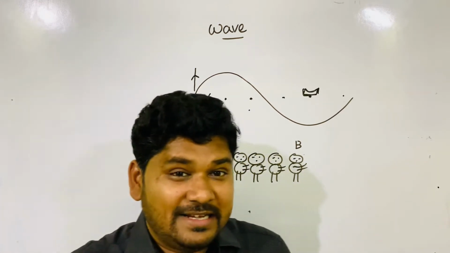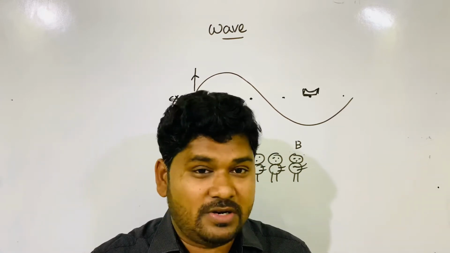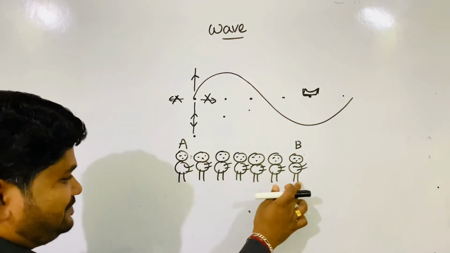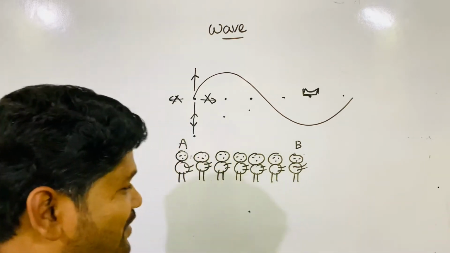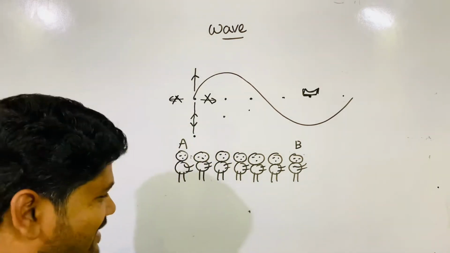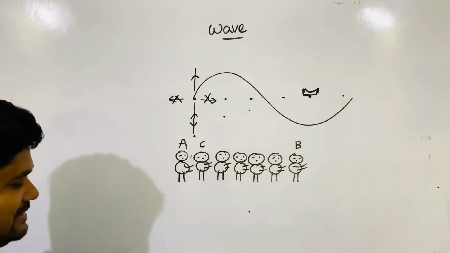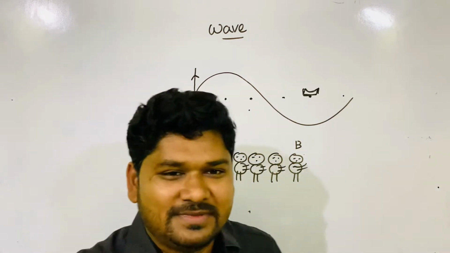So I am telling you, energy will move, but matter will not move. Then how will you hit B without moving to B? You do one thing. You push your friend C, your next friend. You just push C.